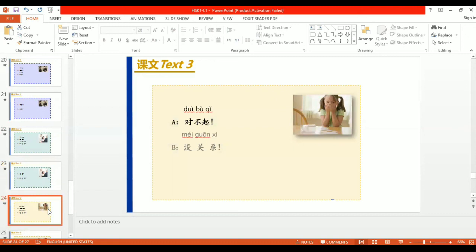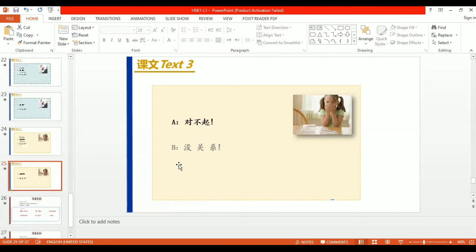Now we would go to the third text. In the picture you can see there is a little girl who dropped a glass of water. So that's why she's pretending that she's saying sorry. So sorry in Chinese is toibuchi. Toibuchi. You can read the pinyin. Toibuchi means sorry, and someone else is also there saying Megwanshi, it's okay, no problem. Okay, so now we would read it without pinyin. This is Toibuchi. That is A, and B is Megwanshi.